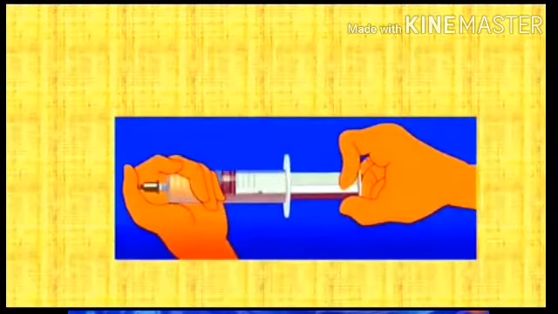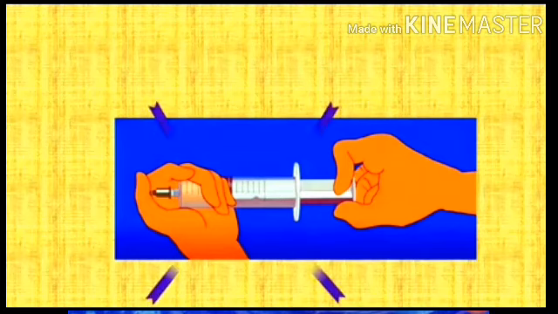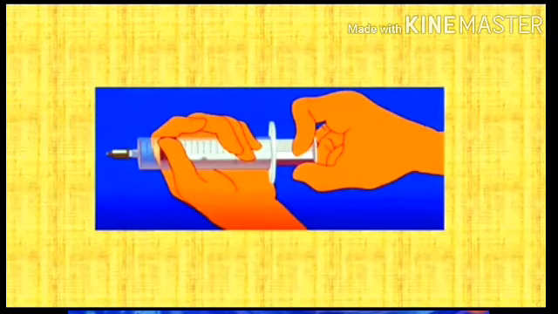As we close the inlet and pull out the piston, we require more force. When we close the end, there is an air pressure, that is called atmospheric pressure. The pressure of the air in the syringe is lowered compared to the outside pressure. Outside pressure is more than inside pressure. So to pull out the piston, we require more force when we close the opening.